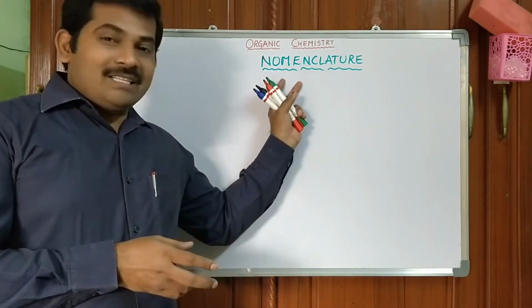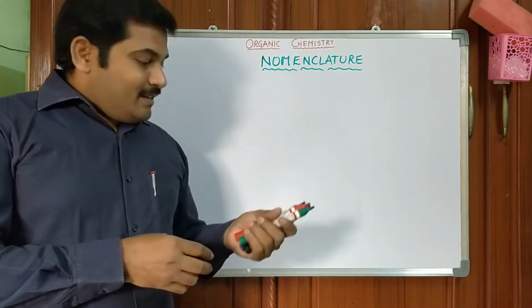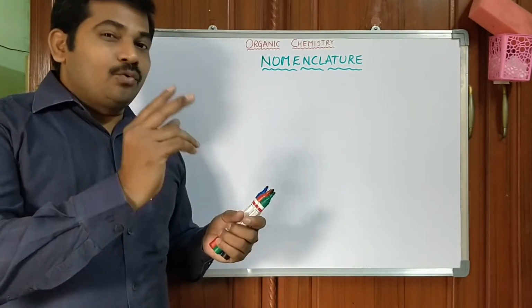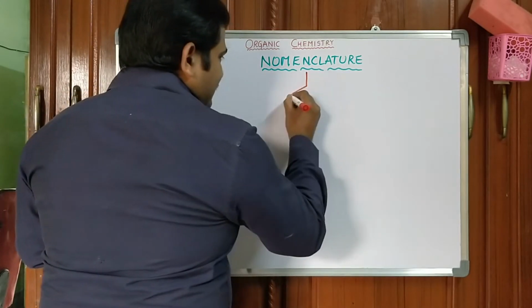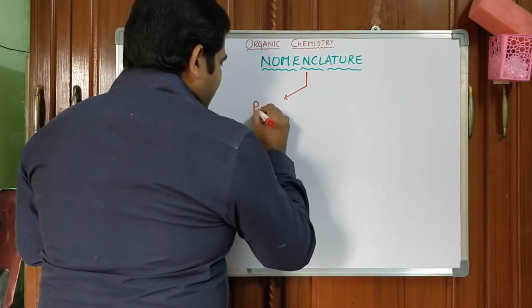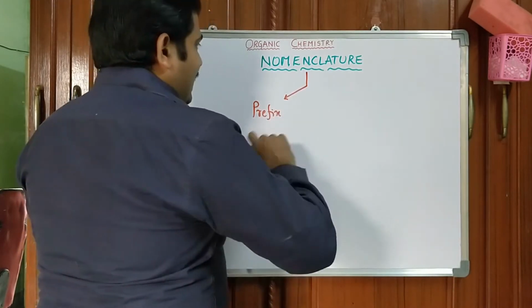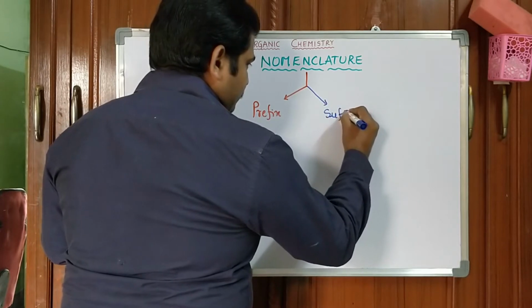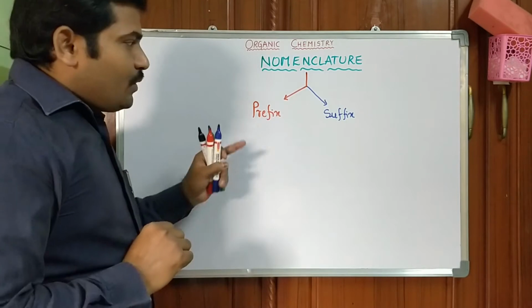Okay? In organic chemistry, nomenclature is divided into two parts. One is the prefix part. Another one is the suffix part. Let us come to prefix.